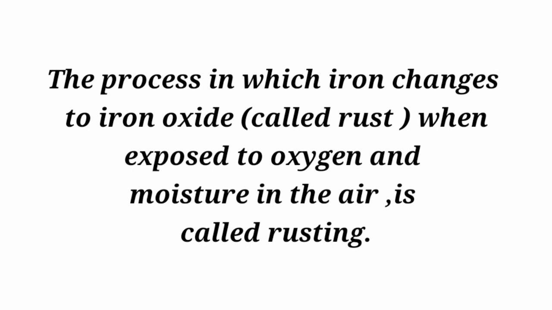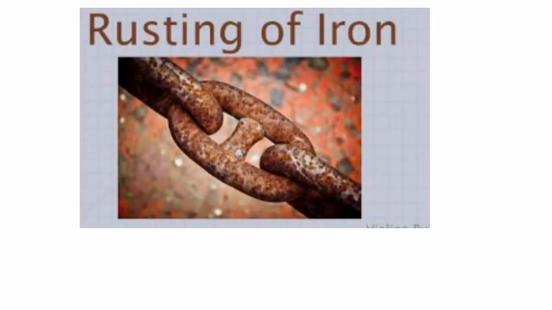That process is called rusting. Rusting is a chemical change, and it is undesirable, irreversible, and an exothermic change.